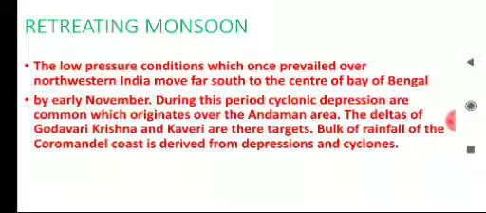So in November and December also, in the south part, cyclones are common, mostly in the delta areas of Godavari, Krishna, Kaveri. Cyclones create a lot of problems for people.